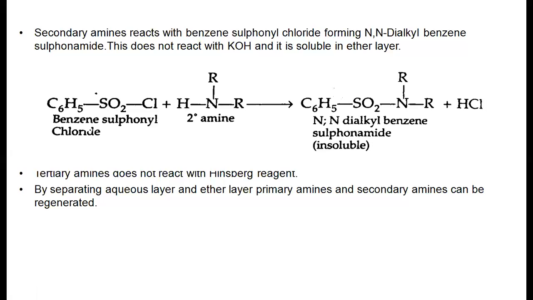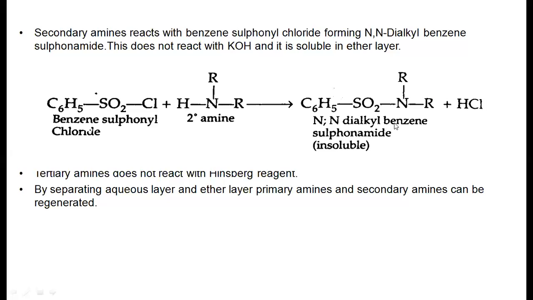Because when a primary amine reacts with the Hinsberg reagent, it first produces the N-alkyl sulfonamide, which further reacts with the base and produces a salt which is soluble in the aqueous layer. Whereas the secondary amine reacts with the Hinsberg reagent and produces the N-dialkyl benzene sulfonamide, which further won't react with the base, and this compound is soluble in the organic layer.